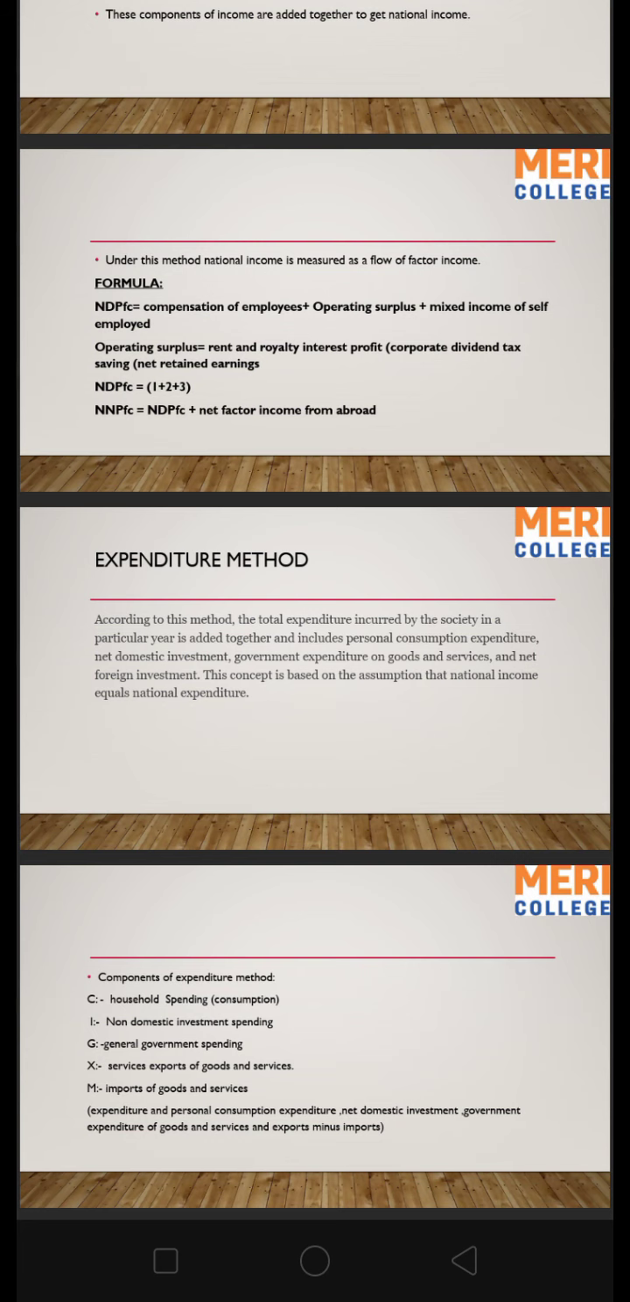Components of the expenditure method are these: C, I, G, X, M. C stands for household spending, I stands for domestic investment spending, G stands for general government spending, X stands for exports of goods and services, M stands for imports of goods and services. That is personal consumption expenditure, net domestic investment, government expenditure on goods and services, and exports minus imports. This is the formula to calculate national income through the expenditure method.